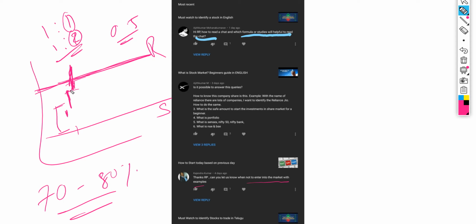Then you need to identify, instead of taking a trade here, whether it breaks this resistance level or not. And if it breaks also, you should not immediately enter. You have to wait at least 15 minutes, at least 3 successful candle formations above this line. Then you can say, okay, now the market went above this resistance level. Then you have to identify what the next resistance level is. This resistance will become support now, and accordingly you should trade.